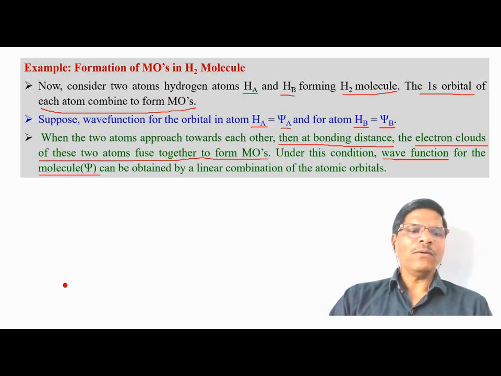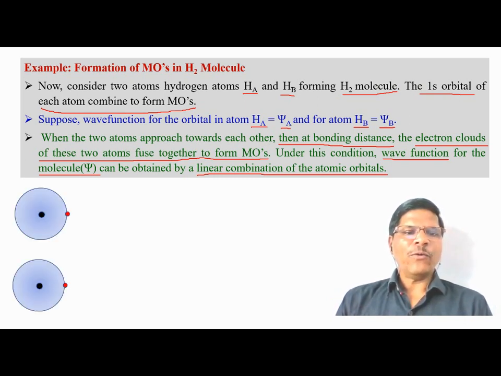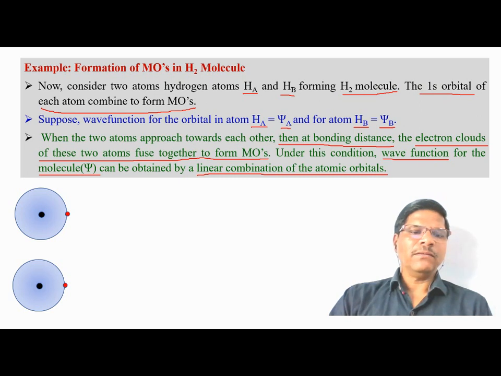So here we have the 1s atomic orbital of the two atoms, 1s atomic orbital of Ha and 1s atomic orbital of Hb. So we have the two wave functions. When the electron moves around the nucleus, wave functions are generated, and suppose these wave functions are psi A and psi B. In an earlier lecture we have already seen that the psi wave function may be positive.